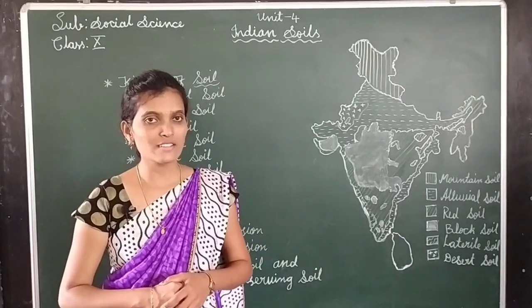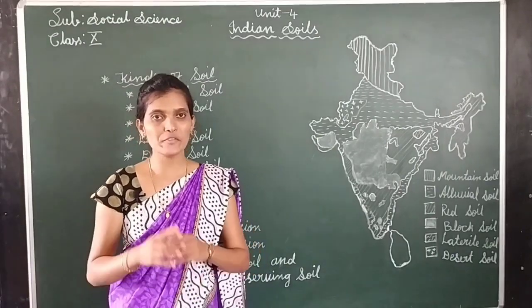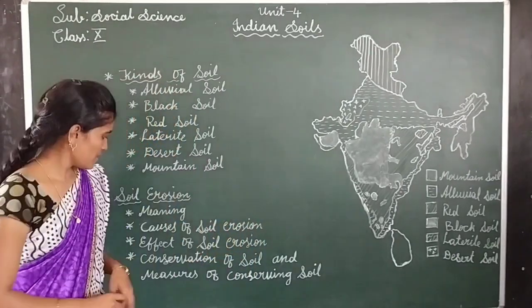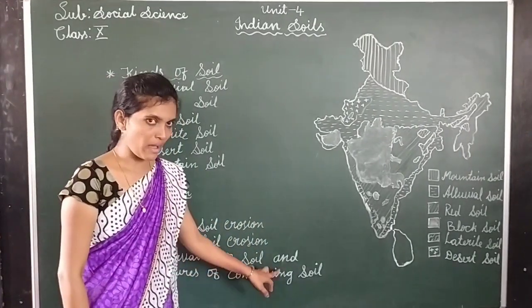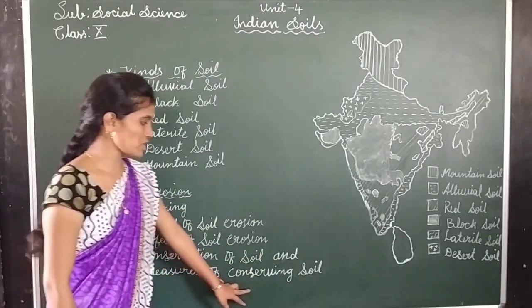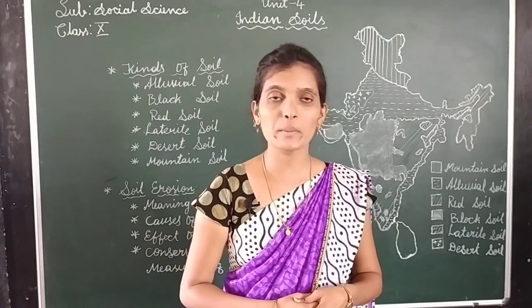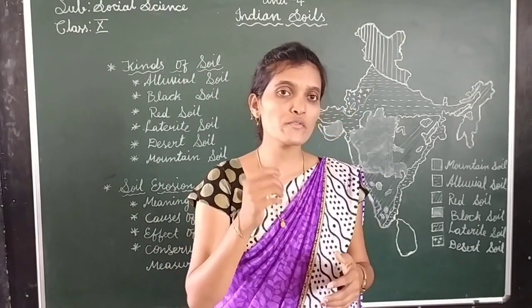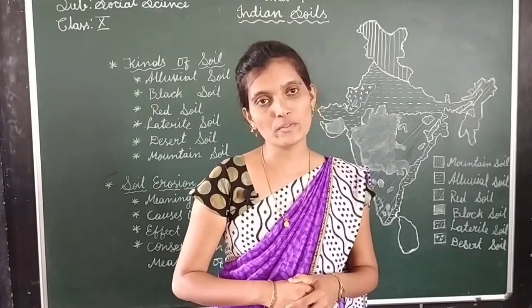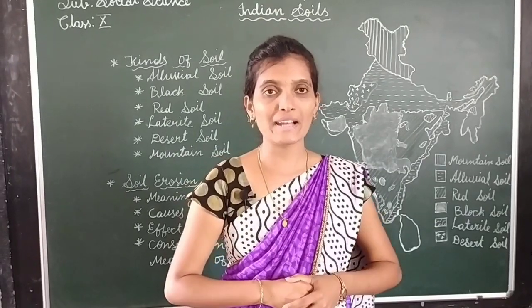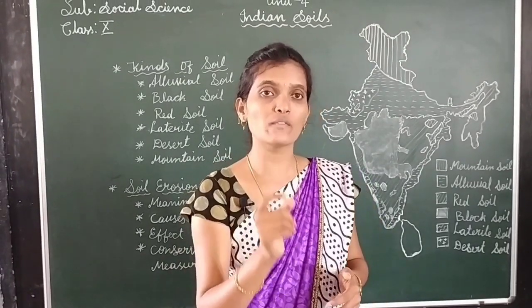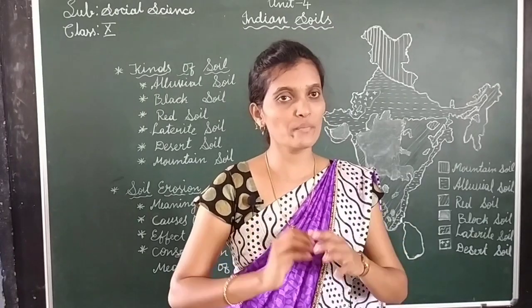So dear students, the last but not the least from this lesson, that is the conservation of soil and measures of conserving soil. What is the meaning of conservation of soil? It means the protection of the soil from erosion and the preservation of the fertility of the soil is called conservation of soil.